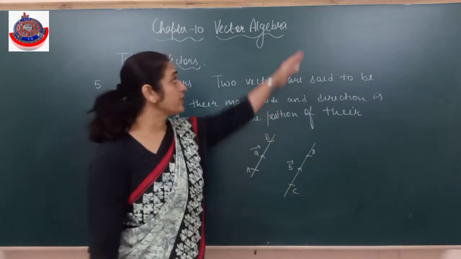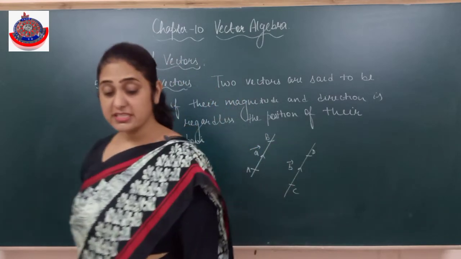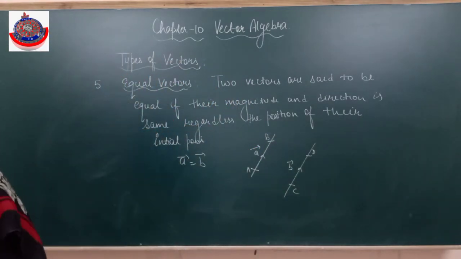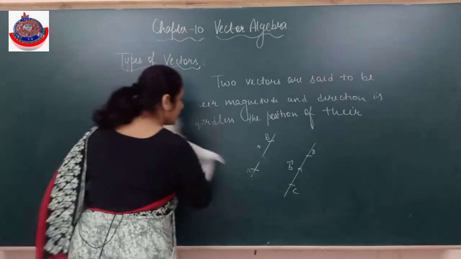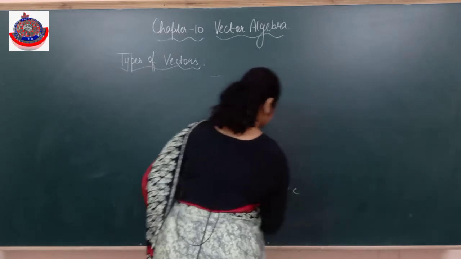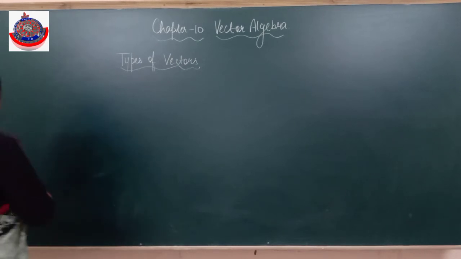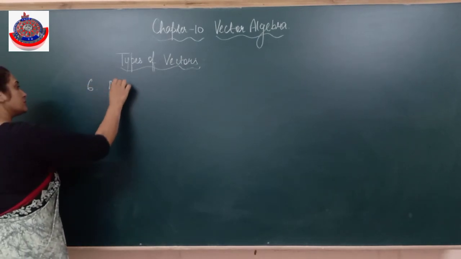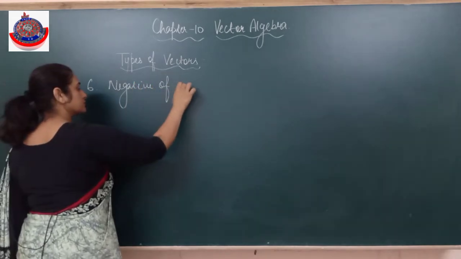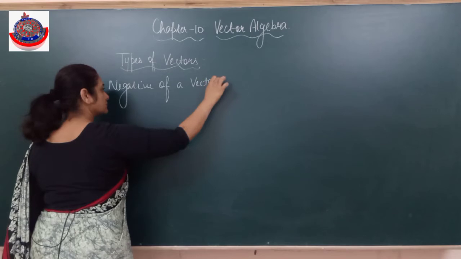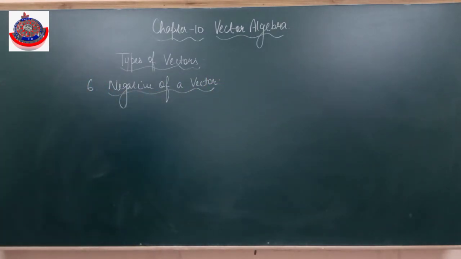Someone initiates from here, someone has the initial point there; it is not necessary, it can be anywhere. Is it clear? Then these vectors are said to be equal vectors. Now we have the negative of a vector.